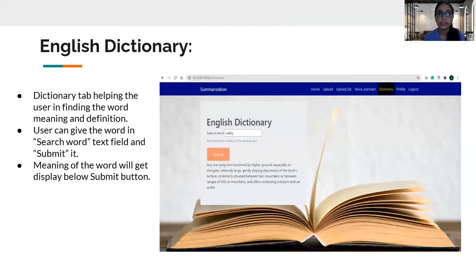This slide shows the front end of the dictionary tab. This is how it looks in our application, and all the activity which I mentioned in the user activity diagram of the dictionary can be performed here.